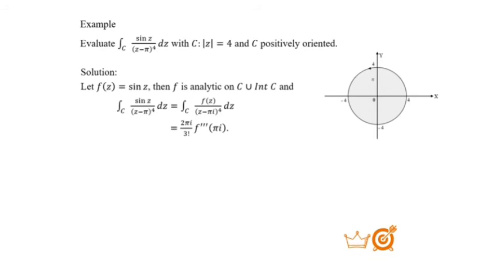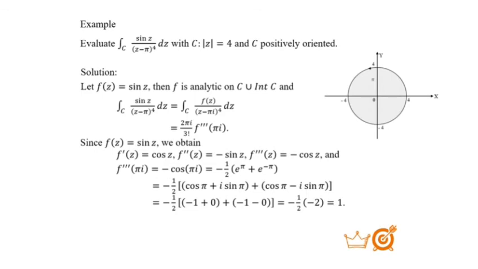Then f is analytic on and inside C. And we have the integral of sin z over (z minus πi) to the power 4 dz along C is equal to the integral of f(z) over (z minus πi) to the power 4 dz along C, which is equal to 2πi over 3 factorial multiplied by the triple prime of f at πi. We have this because of the derivative of analytic function before.